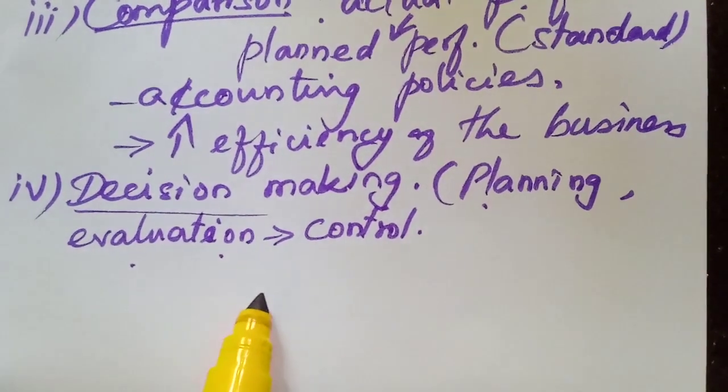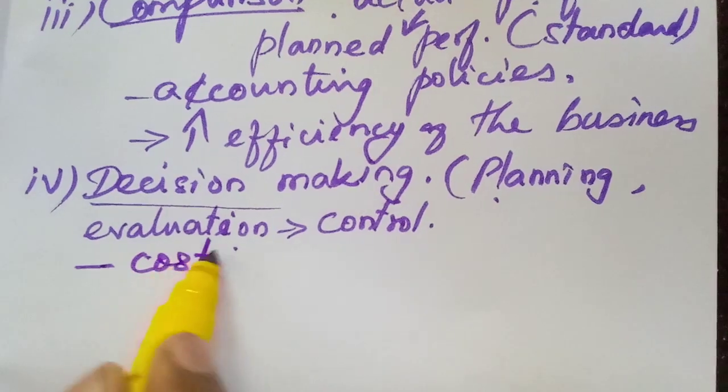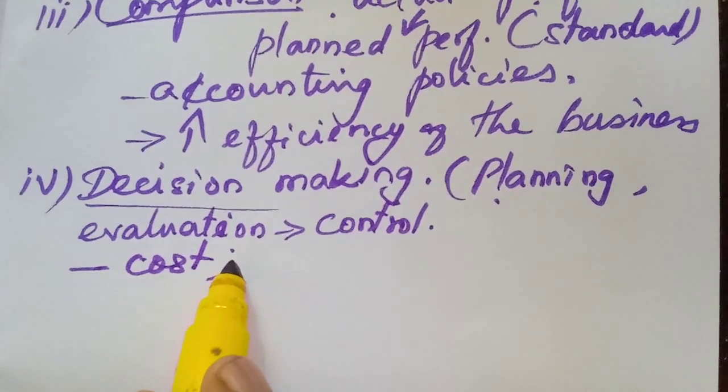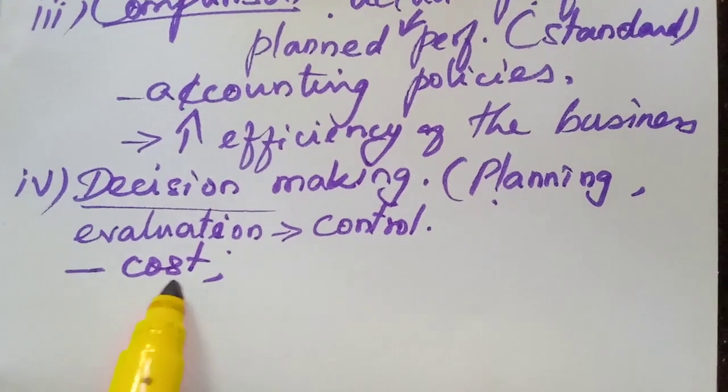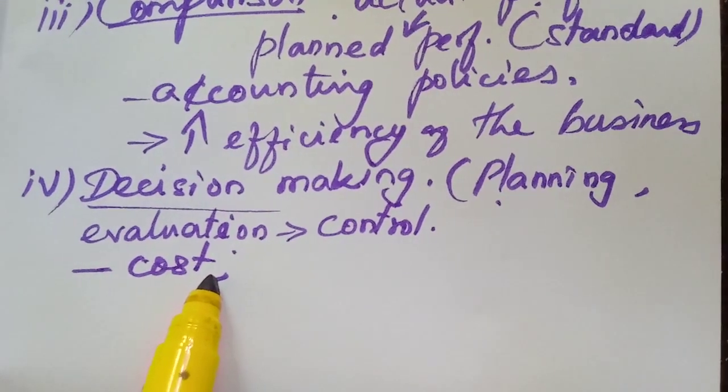Again they will take some decisions about the cost of production, the cost of a particular unit of product. What is the cost of production of that particular unit?